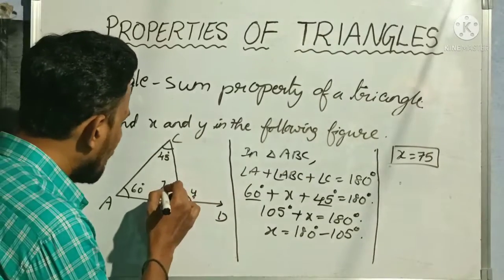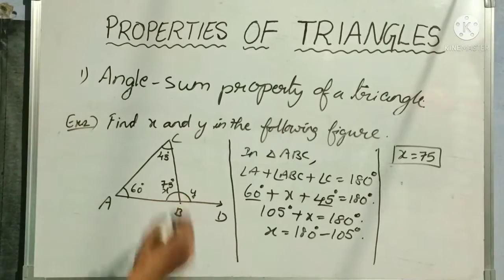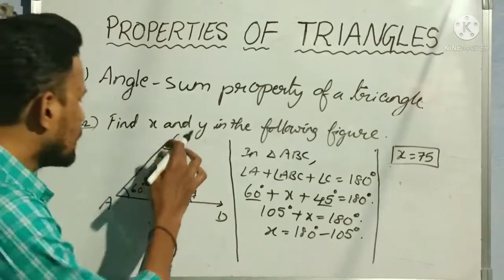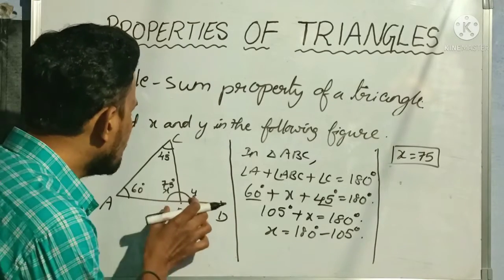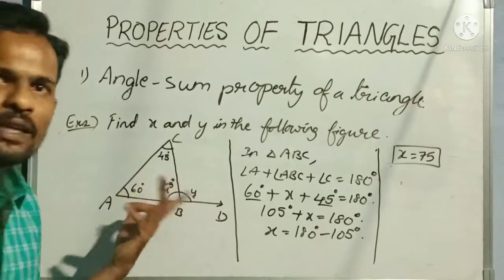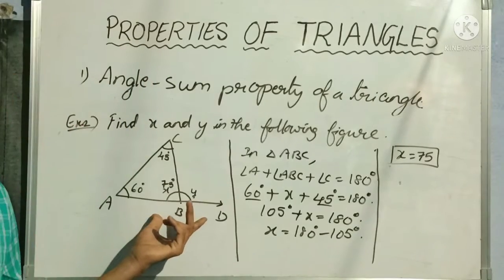So when I substitute the value of 75 here, observe this carefully. Angle ABC and angle CBD, these two are adjacent angles forming a straight line, that is 180 degrees. Such types of angles are called a linear pair.